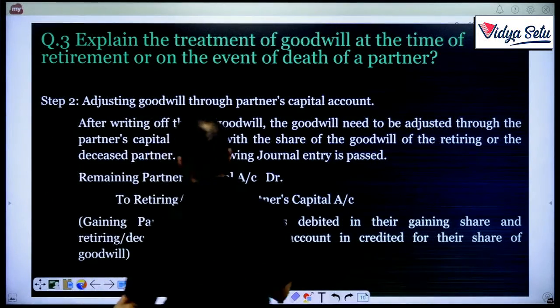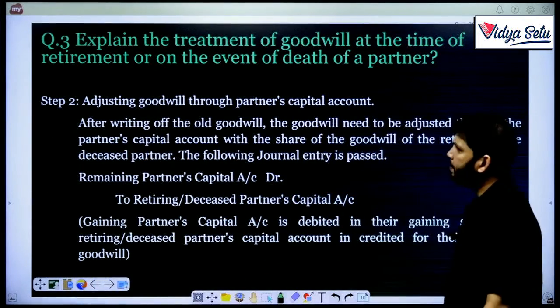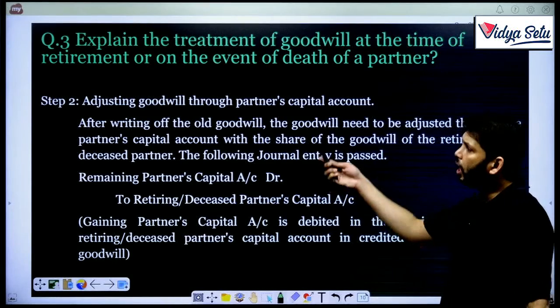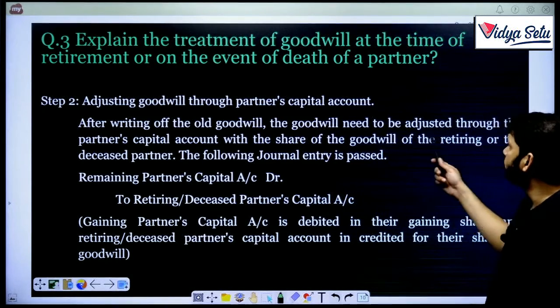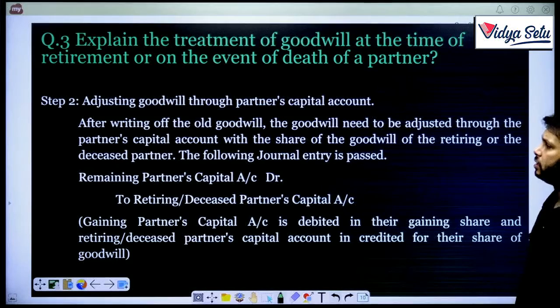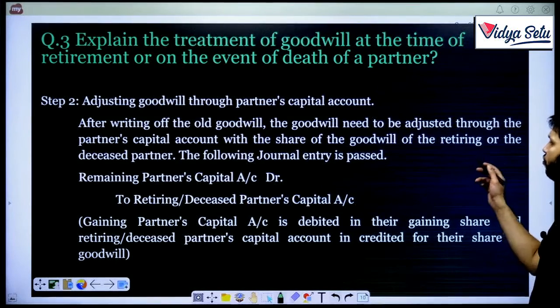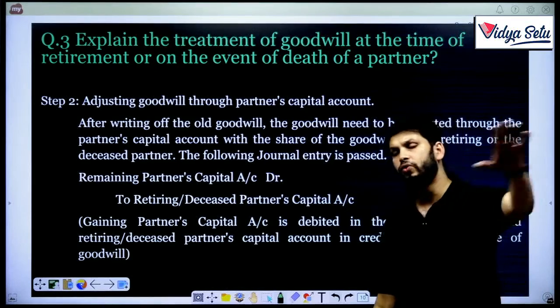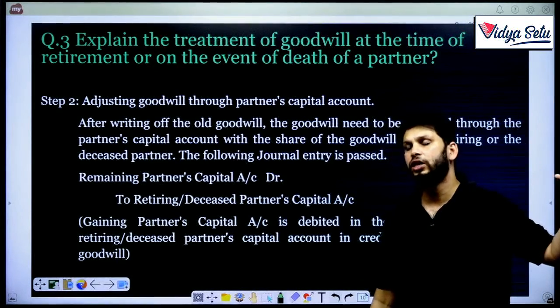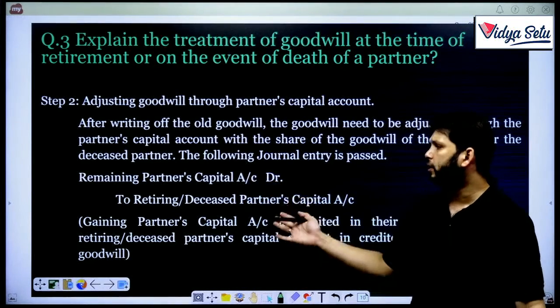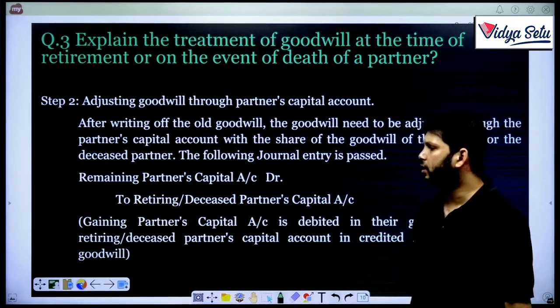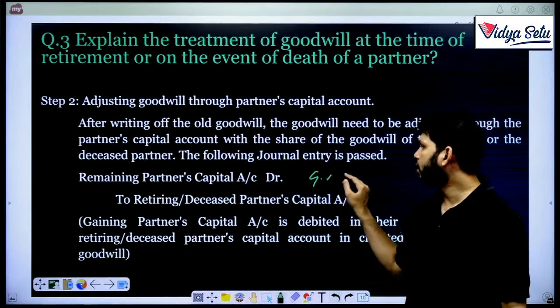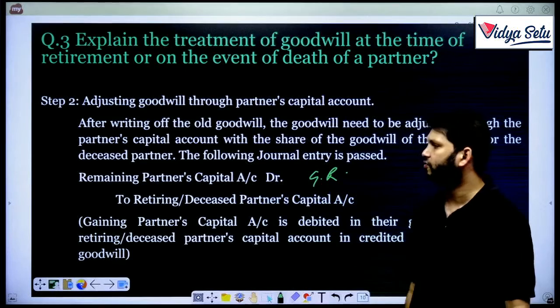Step 2, adjusting goodwill through the partners' capital accounts. After writing off the goodwill, it needs to be adjusted through the partners' capital accounts with the share of goodwill of the retiring or the deceased partner. Following journal entry: now the old goodwill is gone, then the retiring partner's share of goodwill, remaining partners' capital accounts debit to the retiring or deceased partner's capital account in the gaining ratio, as they give to the sacrificing partner.